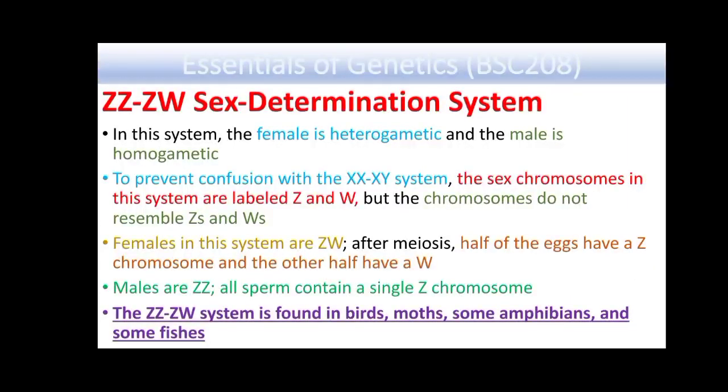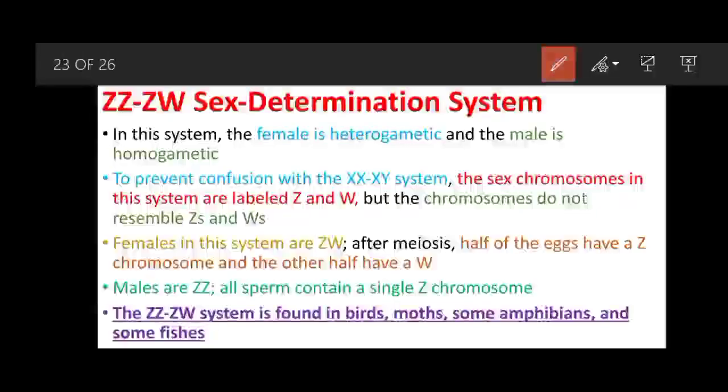So next is the ZZ-ZW sex determination system. In this system, the female is heterogametic. In the previous two systems, males were heterogametic, but in ZZ-ZW, the female is heterogametic and the male is homogametic. In males, the sex chromosomes are the same, but in females, they are different.